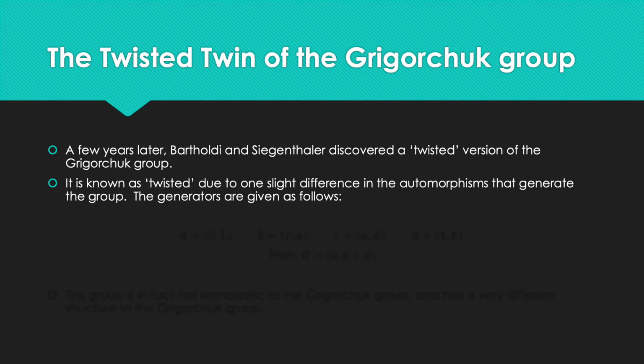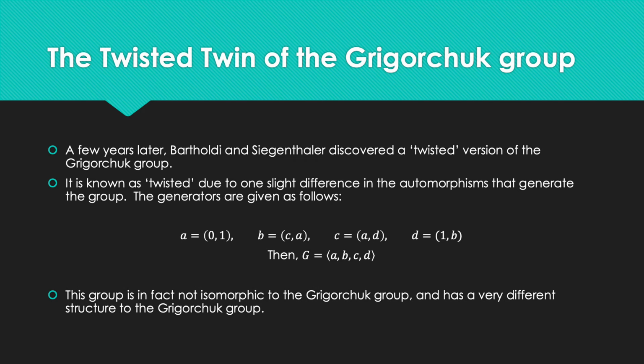So if we remember, the second directed automorphism in the generating set of the Grigorchuk group, which was beta, was beta equals (alpha, gamma). Now if we look at the automorphisms that generate the twisted twin, we can see that b, which replaces beta, is actually (c, a) rather than (a, c). And obviously we've relabeled the letters as the letters that we know. So the twisted twin is generated by a, b, c and d.